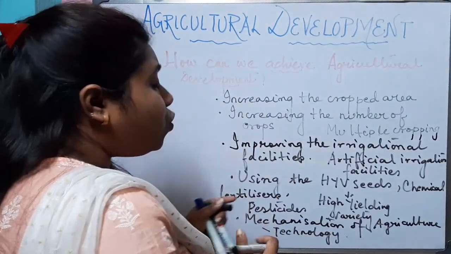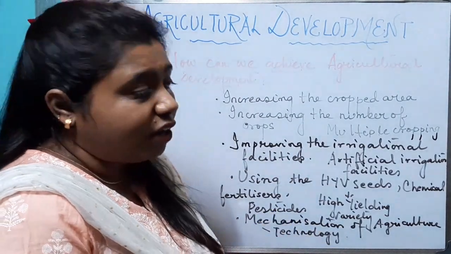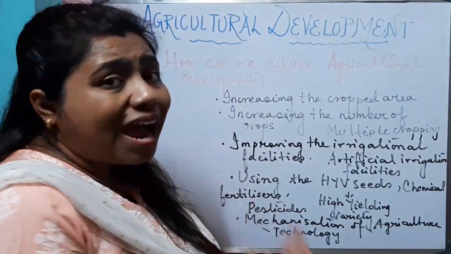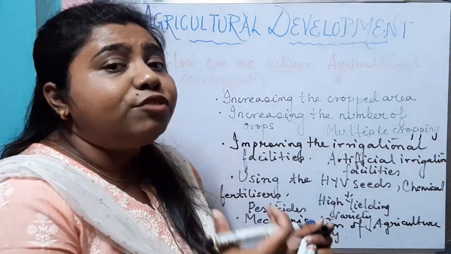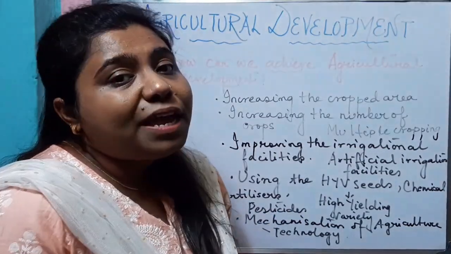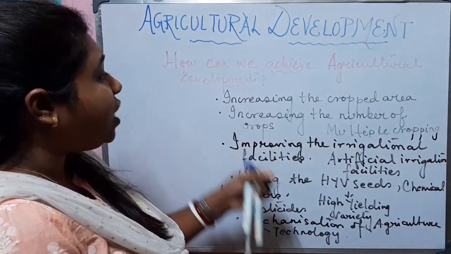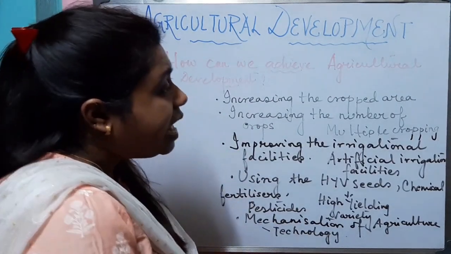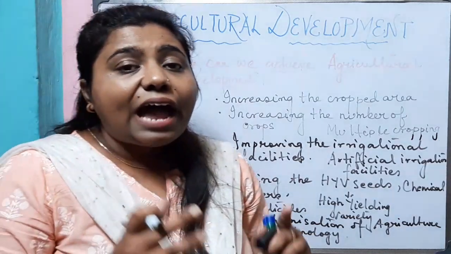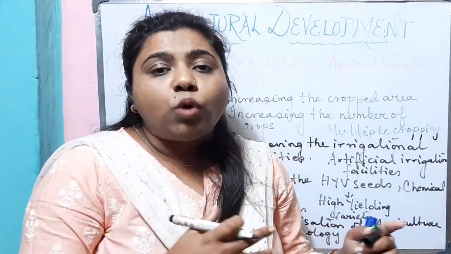We need to commercialize our agriculture. We need to use tractors, harvesters, and different machines which will help increasing the production. So these are the ways by which we can achieve agricultural development. Now let us talk about the agricultural development over different parts of the world.